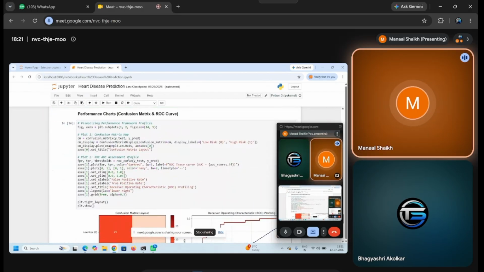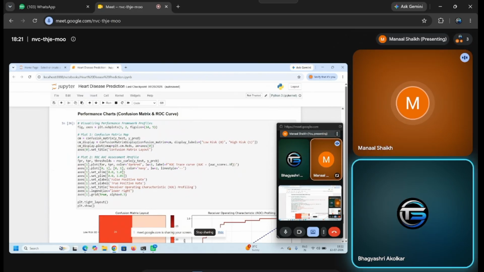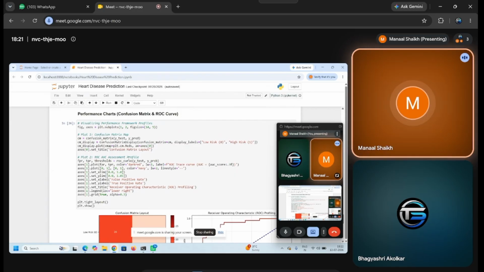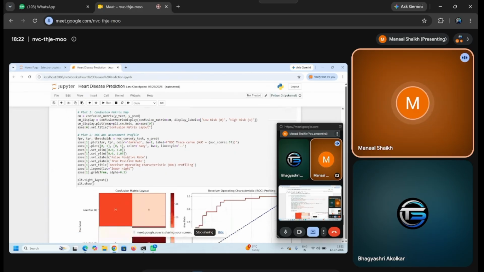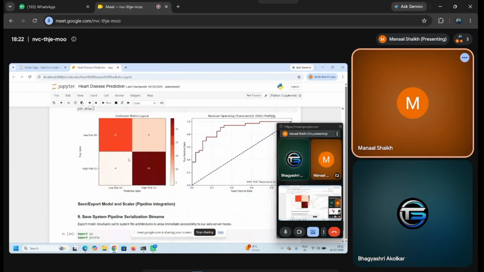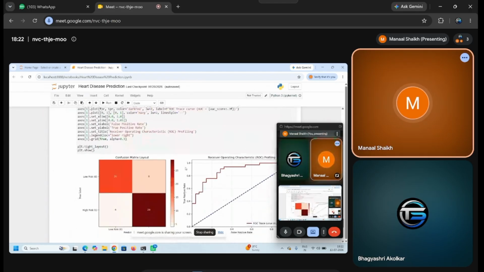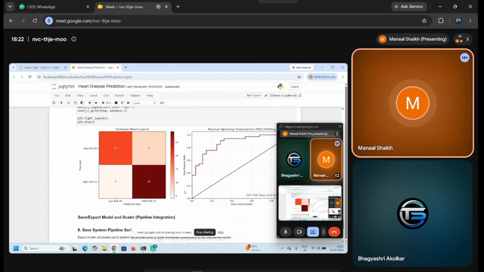Now for visualizing it, I have used two approaches. First is the confusion matrix. The confusion matrix is used here to show the correct and incorrect predictions. It will give true positive, true negative, false positive, and false negative values. Secondly, I have used the ROC AUC curve. This will take many values at different thresholds and will calculate the best parameter value. The higher the AUC value, the better the model.